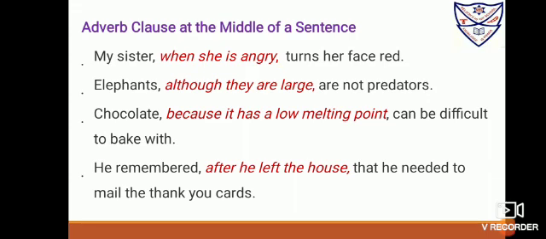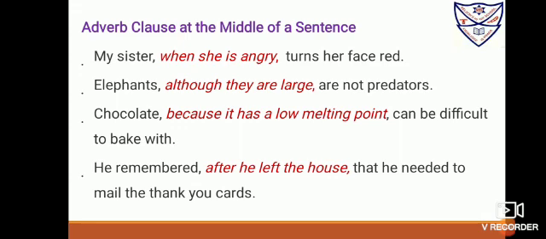Elephants, although they are large, are not predators. It shows contrast: though they are large, they cannot be predators. So "although they are large" is an adverb clause. Chocolate, because it has a low melting point, can be difficult to bake with. So "because it has a low melting point" is an adverb clause. He remembered, after he left the house, that he needed to mail the thank you cards. When did he remember? When he left the house. So "after he left the house" is an adverb clause.